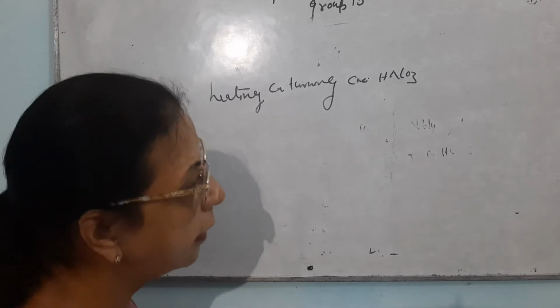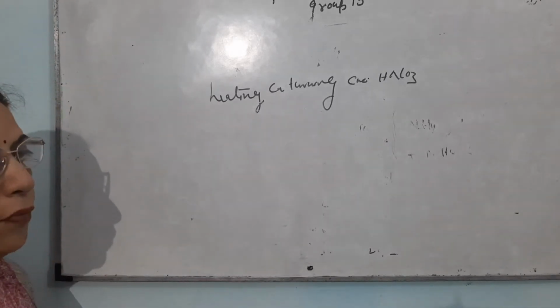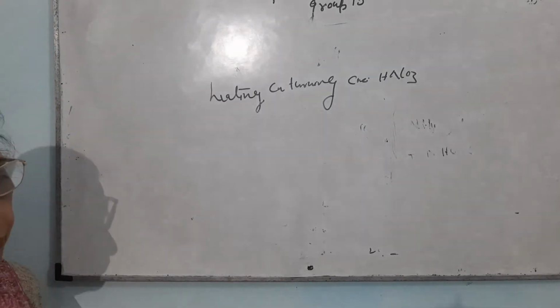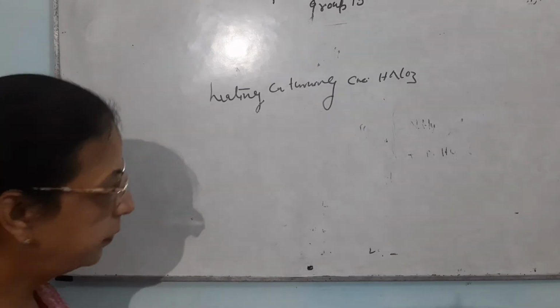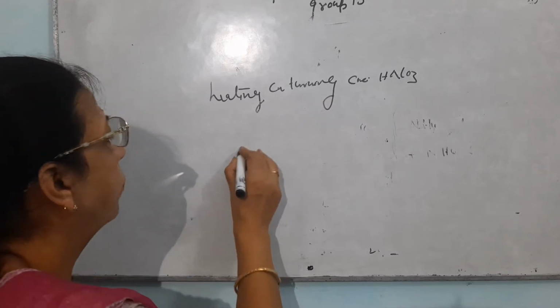Now you have understood very clearly what this brown gas will be.